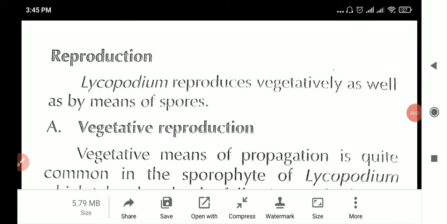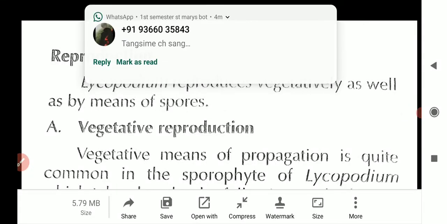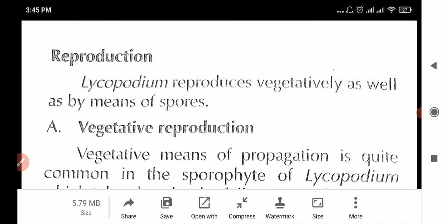In this video, we will look at how it reproduces vegetatively. Vegetative means not by the fertilization of the gametes. Just like those onion bulbs, they reproduce by producing another bulb and another bulb. So that is what we mean by vegetative, where there is no fusion of the male and female gamete.